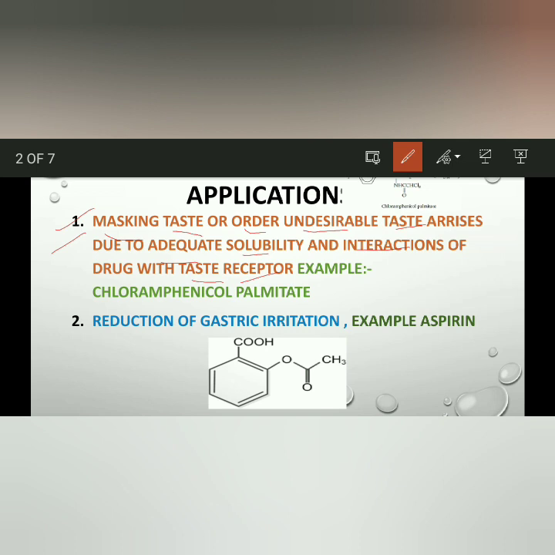Example, chloramphenicol palmitate. The problem is that chloramphenicol is bitter in taste. So that's why we have to modify the structure of chloramphenicol. We attach the palmitate moiety so that the drug will have some pleasant taste.